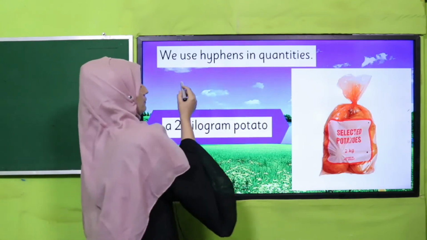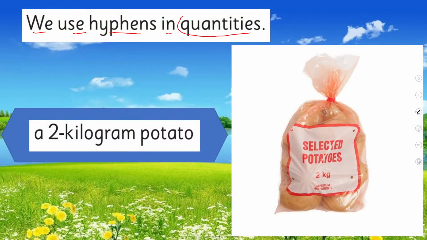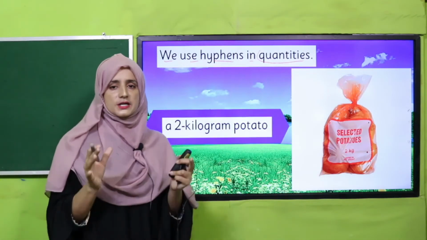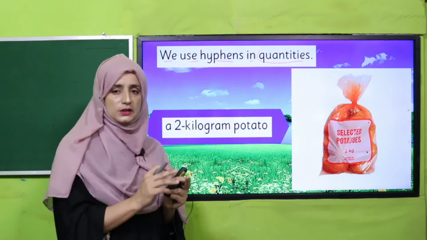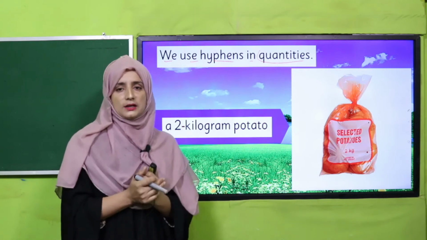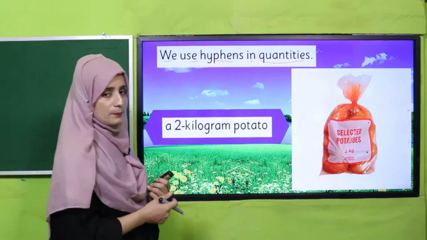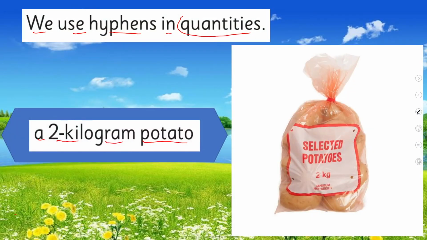Next is where we can use a hyphen. We use hyphens in quantities. Yes, my dear students, when we want to tell about the quantity of a thing, how much that thing is, then also we use a hyphen. In this example, you can see a 2-kilogram potato.